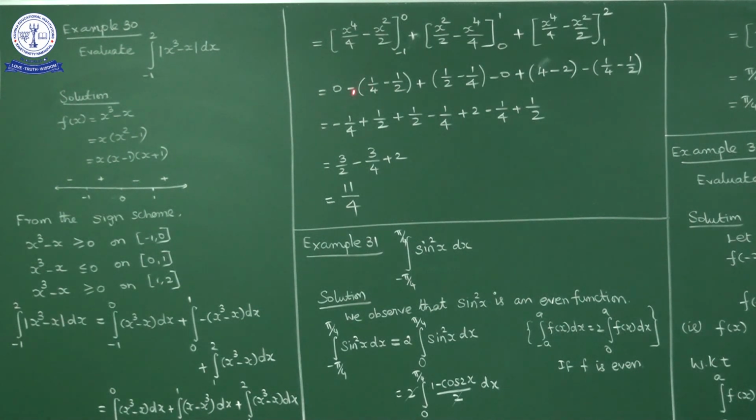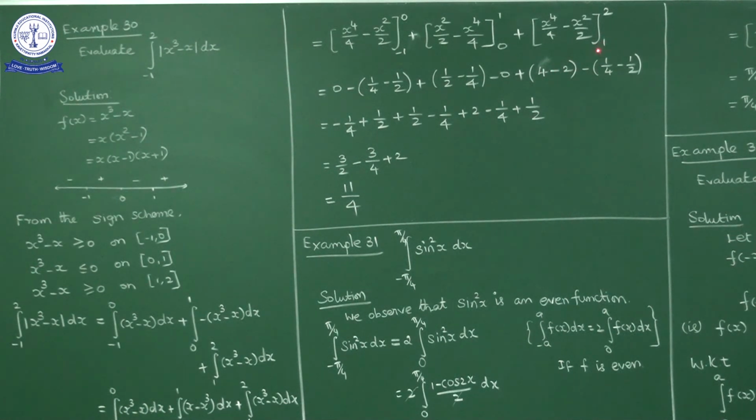If you multiply by minus, what do we get? Minus 1 by 4 plus 1 by 2. Now here, if you apply the upper limit, 1 by 2 minus 1 by 4. If you apply the lower limit, it is 0 only. Plus, apply the upper limit, 16 by 4 minus 4 by 2, that is 4 minus 2, 2.